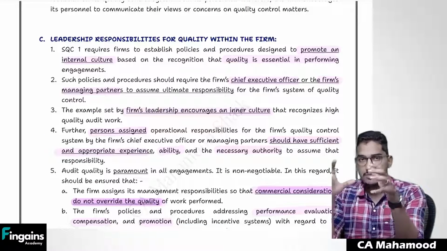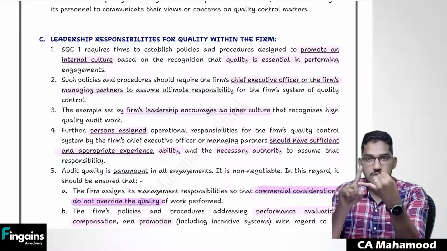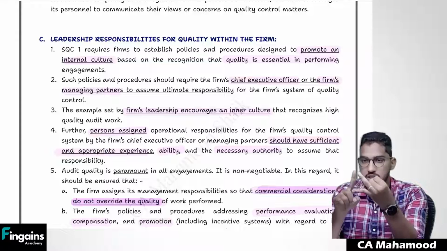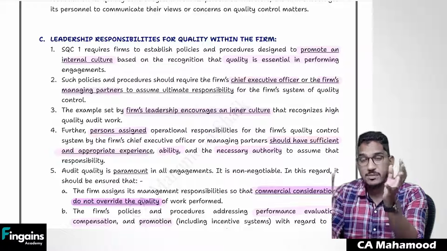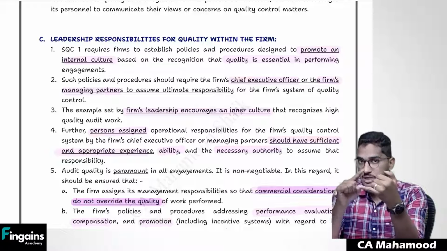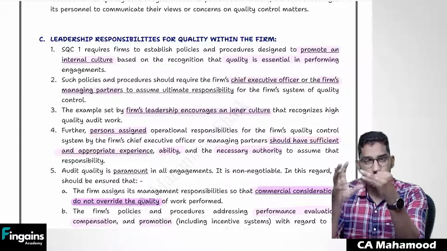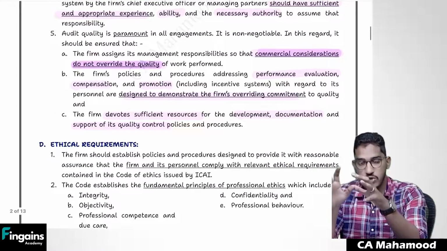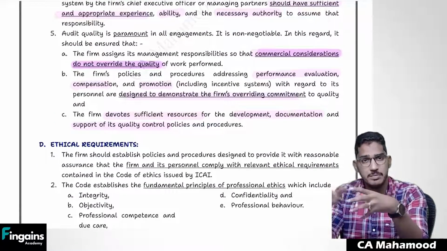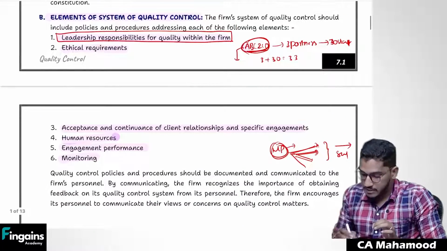So tell me guys, what is the summary of this leadership responsibility? What kind of policy should be there? The firm's managing partner or CEO should come forward and take the leadership responsibility. You should promote a good inner culture in the organization. The persons to whom you are assigning the responsibility should also have appropriate experience, knowledge, and capabilities. You should make sure that commercial considerations do not override quality. Compensation and promotion should go to those who show commitment to quality, and you should devote sufficient time and resources for documentation, development, and support of policies and procedures. Okay, so that is the first area.